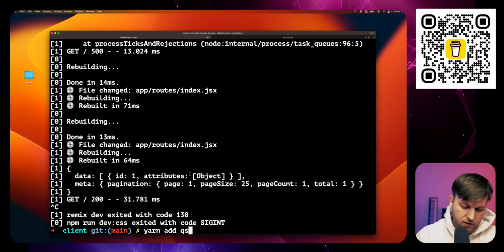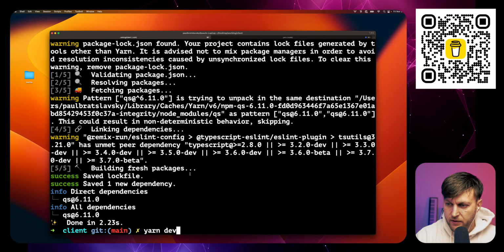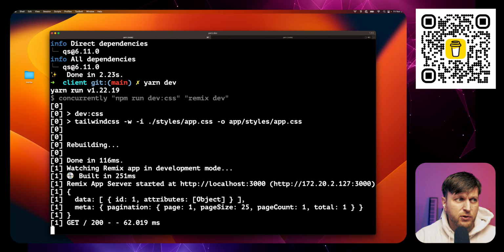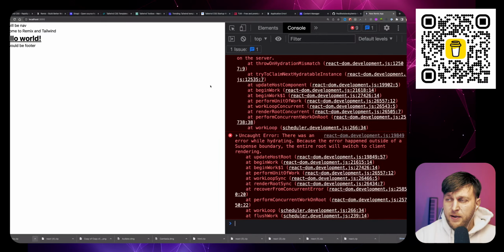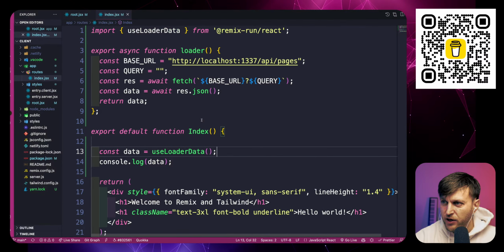Yarn add qs, yarn dev. And what this will allow us to do is use qs to create query param URL strings with ease. That's what we're going to do. And I do have to figure out what this warning's for. I'm not sure. I'll figure that out later, but it's no big deal. It's not a breaking change.